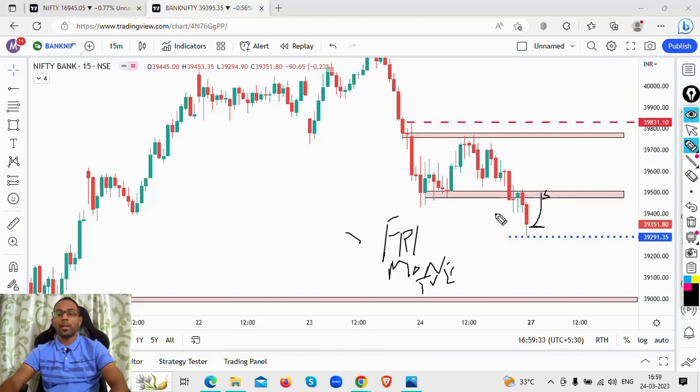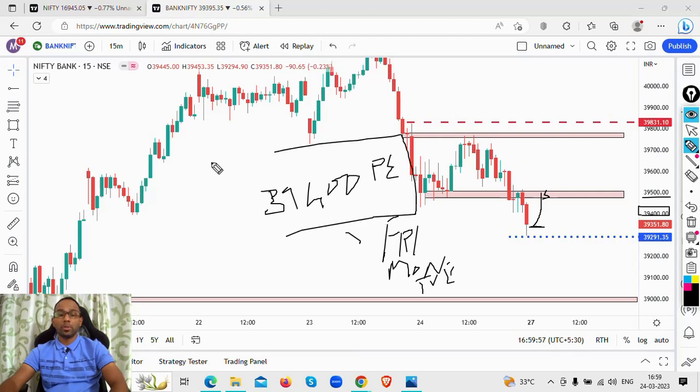So what are we looking at? I'm going to look at a slightly out of the money option. If the index is trading at 39,500, I'm going to take a strike price of 39,400 level. PE, because I'm looking at taking a short trade, 39,400 PE. I expect the price to come down. So 39,400, slightly out of the money option, I'm going to look at buying. This is how I select my strike price.